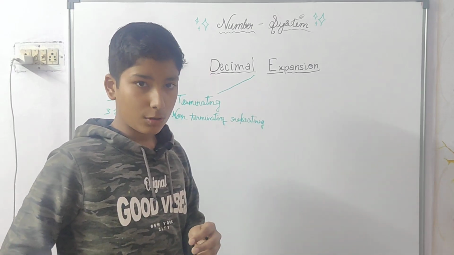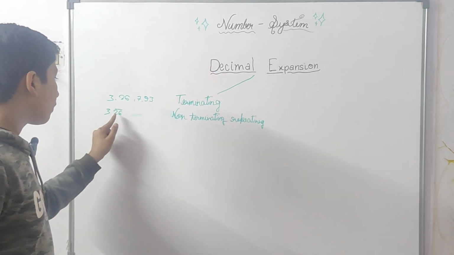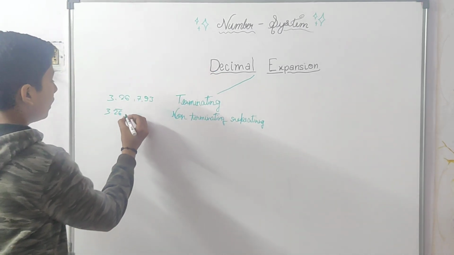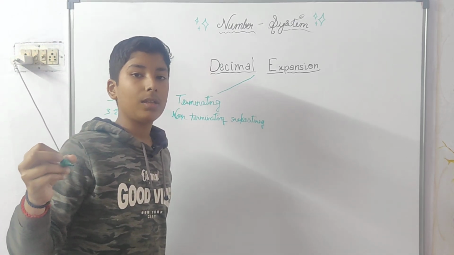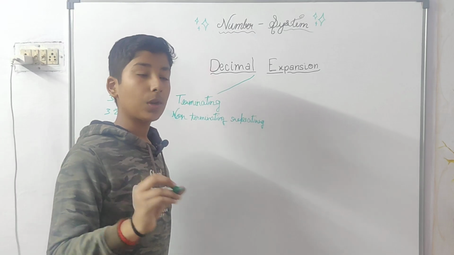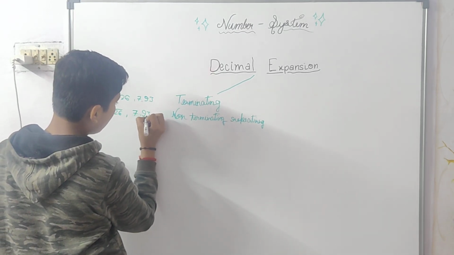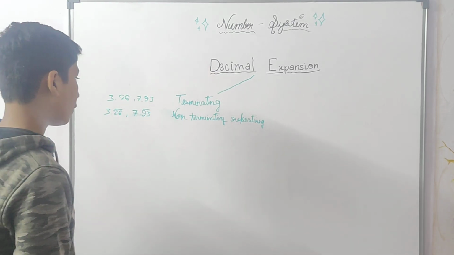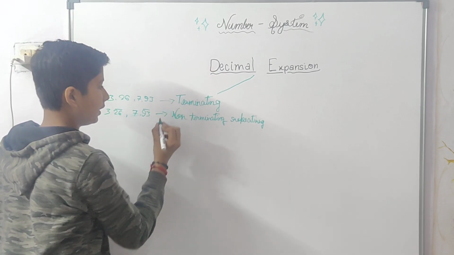Non-terminating means it is not stopping, but it is repeating again and again. 26 was repeating, so we have written 3.26 bar. Same with 7.93939393, which continues to infinity. We can write it as 7.93 with a bar. So this is non-terminating but repeating, and the other is terminating.